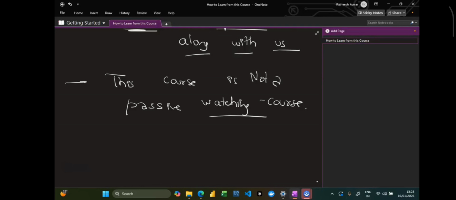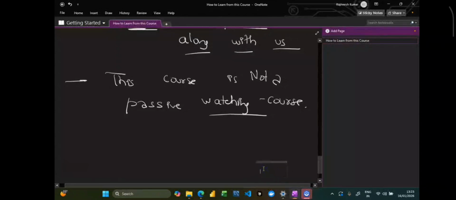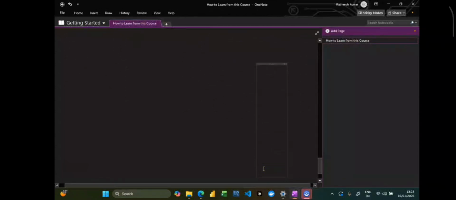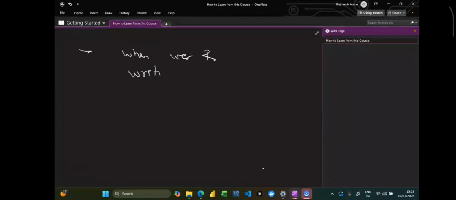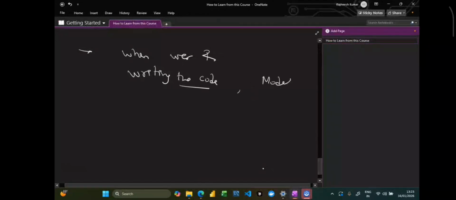One thing we can ensure from our side is that we are going to teach you the concepts in a way such that if you implement along with us, those concepts will stay in your mind forever. Okay, those concepts will be crystal clear to you. That is something we can ensure. So when we are writing the code, you should also write it, right? Just like this, in the case of model training as well, you should also train it. That is my point. You got the idea, right?